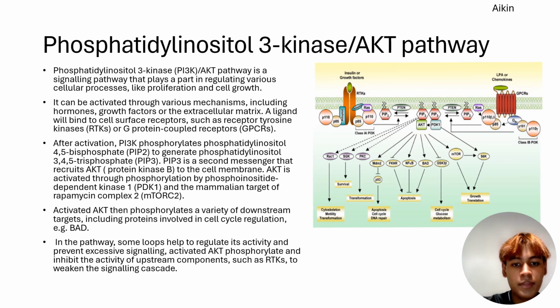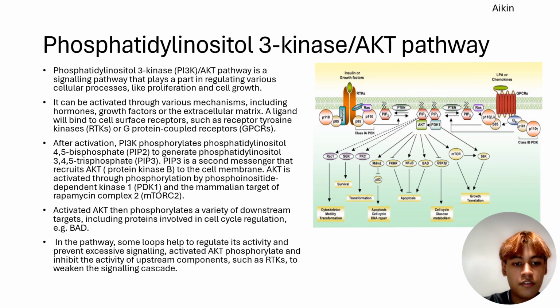After activation, PI3K phosphorylates the phosphatidylinositol 4,5-bisphosphate to generate phosphatidylinositol triphosphate. It is a second messenger that recruits AKT, which is protein kinase B, to the cell membrane. AKT is then activated through phosphorylation by PDK1 and the mammalian target of rapamycin complex 2. Activated AKT then phosphorylates a variety of downstream targets, including proteins involved in cell cycle regulation, like for example BAD.